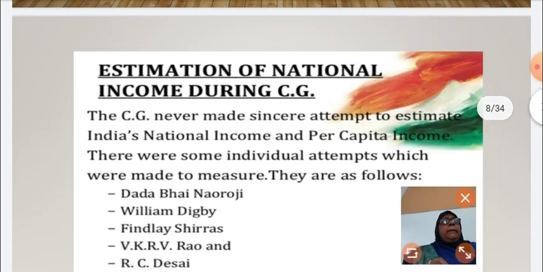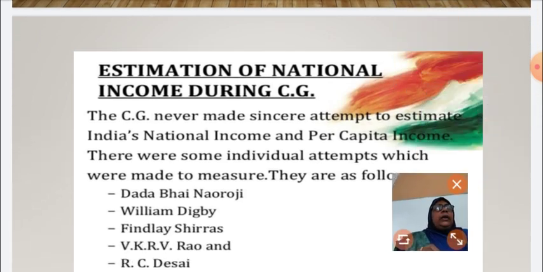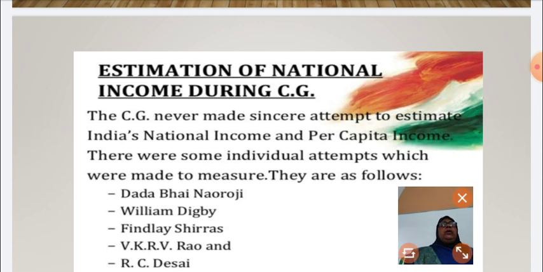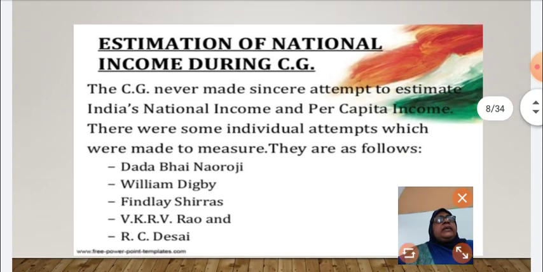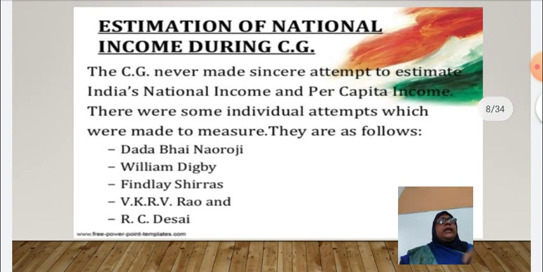National income means the total money value of all the final goods and services produced in a country during a year. National income means income of the nation. Per capita income means income per person.